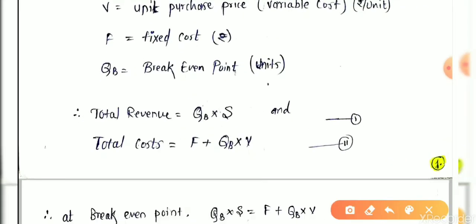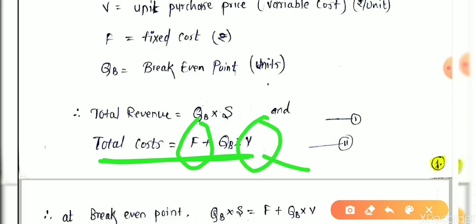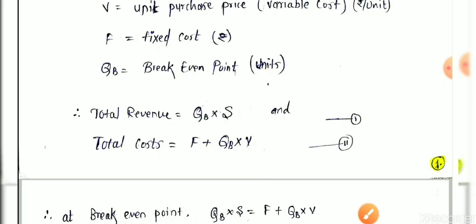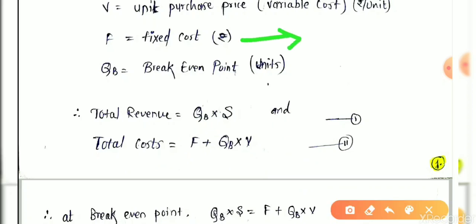How many rupees do you have to pay? F is the fixed cost, that is the rent of that stall. V is the variable cost, that is the purchase cost of the notebooks. If you stock 1000 notebooks, the purchase cost is 1000 into 15 rupees. Similarly, you pay the rent of the stall for 1 month or 2 months, it doesn't depend on the quantity. Or you may have directly purchased the stall, then the fixed cost regarding this stall is supposed to be